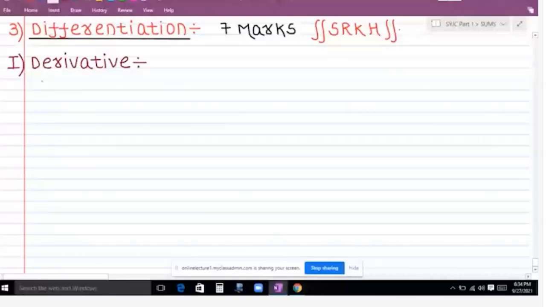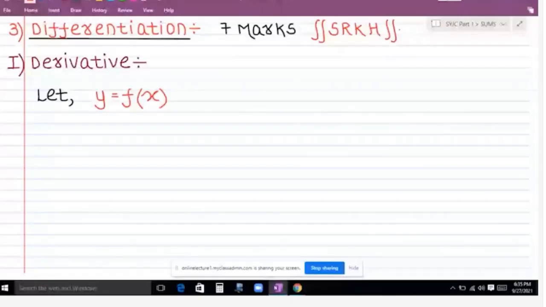So the example for that is, let us assume a function, let y is equal to f of x.